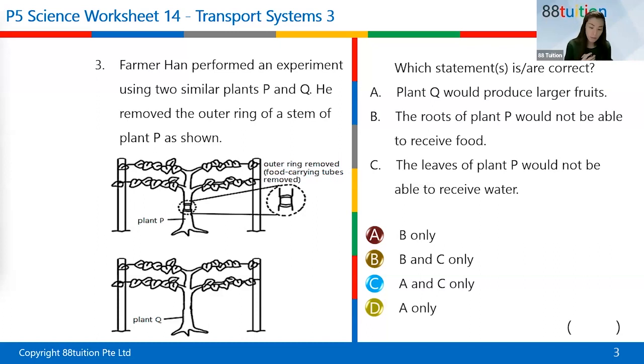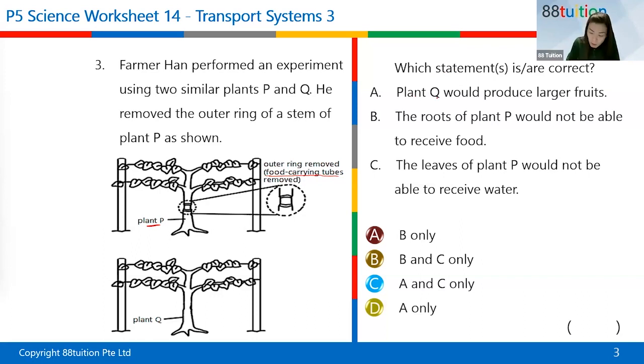So Farmer Han performed an experiment using 2 similar plants, P and Q. He removed the outer ring of a stem of plant P. So this is plant P. And then take a good look here. It says outer ring removed and the food carrying tube. I underline means you also underline in your paper. So when you underline, you're bringing your focus into the main points, very important points. So now food carrying tubes are removed, right? Okay, so read. What are they asking now? They are asking you to identify the statements that are correct. Okay? Statements that are correct, yeah?